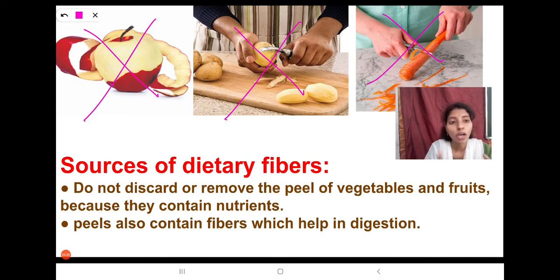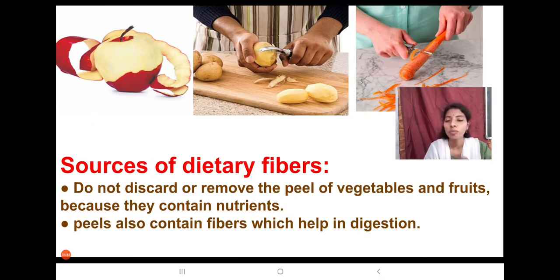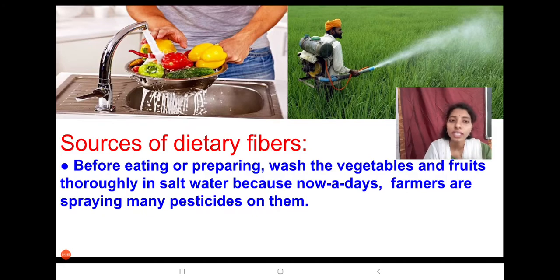Do not discard or remove the peel of vegetables and fruits because they contain nutrients. Peels also contain fibers which help in digestion. Before eating or preparing, wash the vegetables and fruits thoroughly in salt water because nowadays farmers are spraying many pesticides on them. That's why we have to wash the vegetables or fruits thoroughly in salt water before preparing.